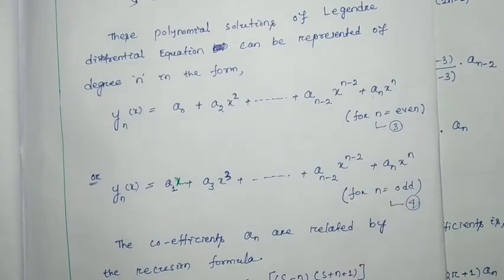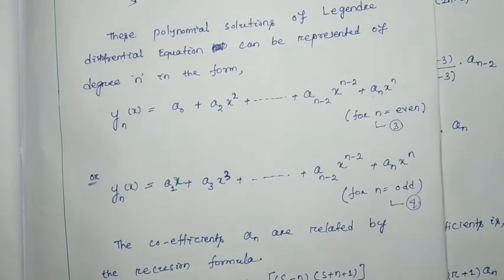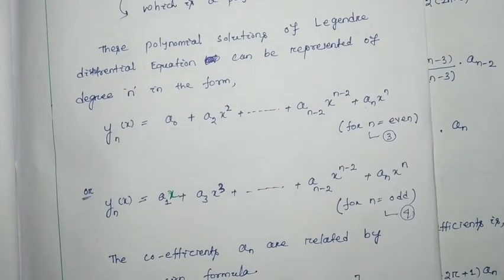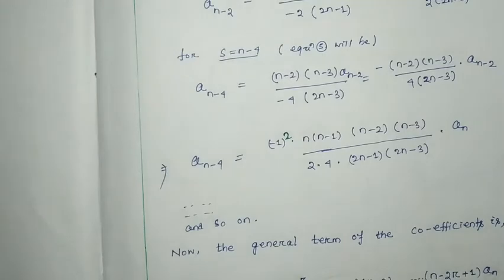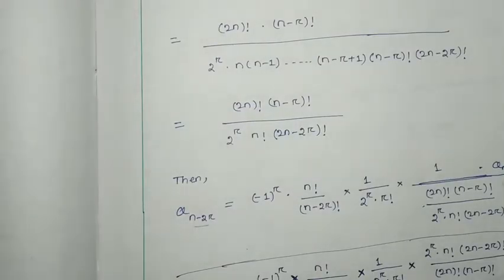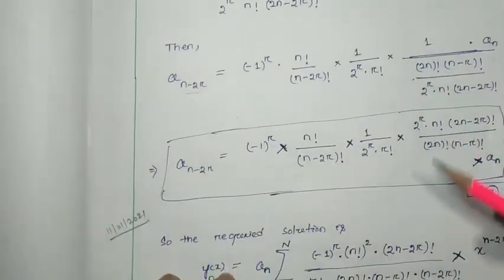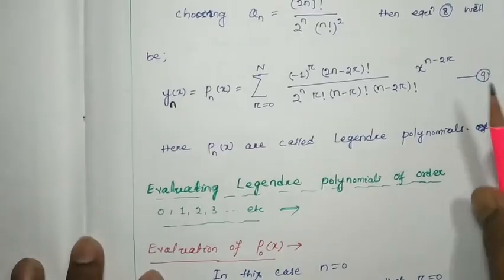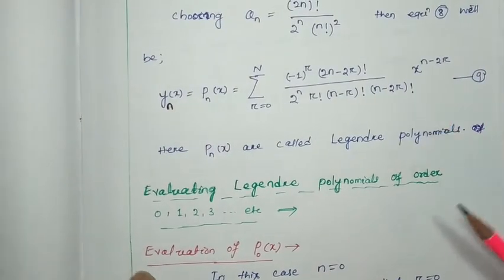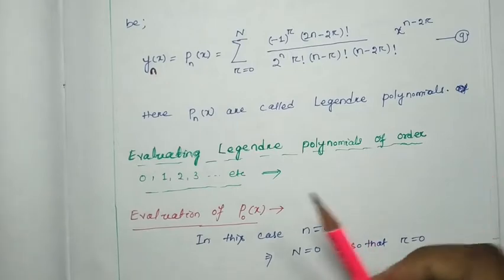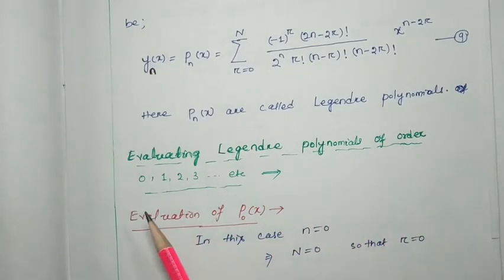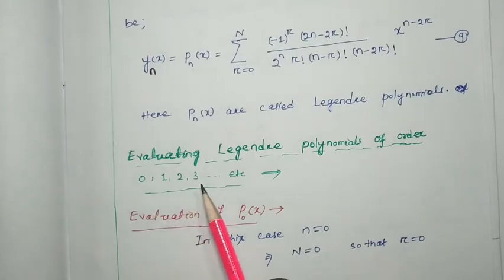We discussed this in detail in the last class, so I suggest you go through that video up to equation number 9, that is this one. So up to this much, go through the last video. Today we are going to discuss evaluating Legendre polynomials of order 0, 1, 2, 3 and so on.